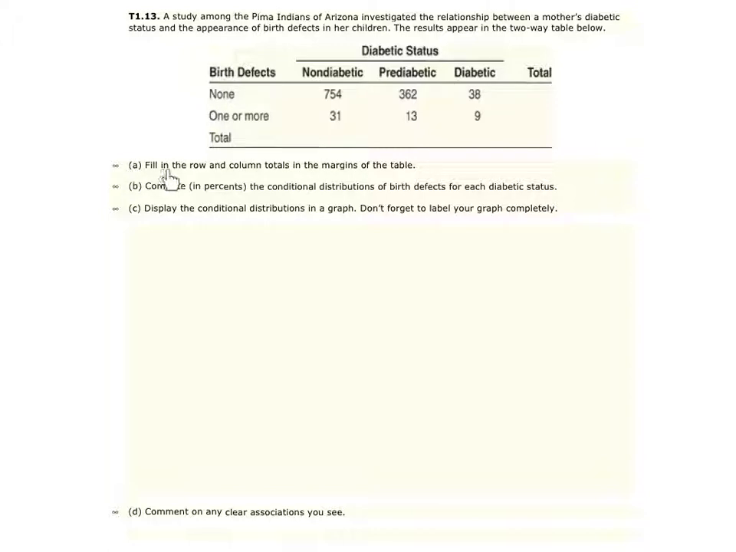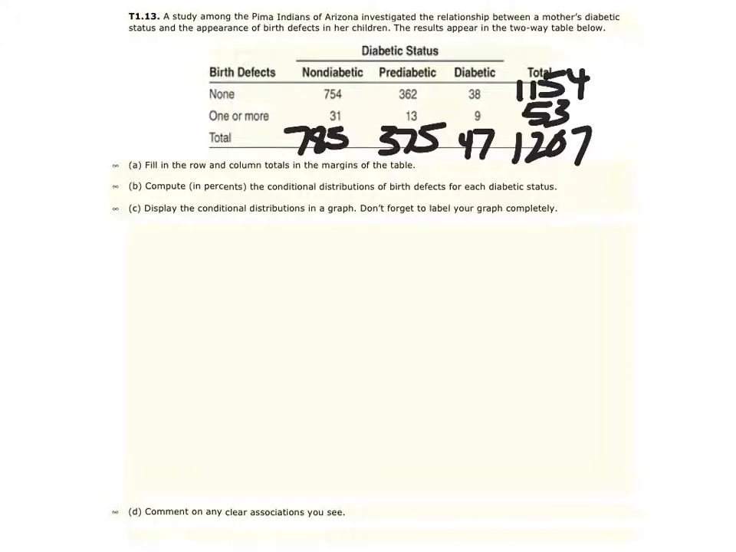Part A, fill in the row and column totals in the margins. This is easy enough. We're just going to do the columns downward, the rows left and right, and these are the totals you will get that you see here in the table. Part B, compute percentages, the conditional distribution of birth defects for each diabetic status. So here's the key. Do they want us to compute the percentages by rows or by columns? That's what conditional is going to mean.